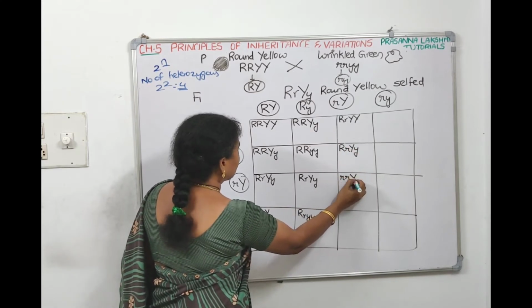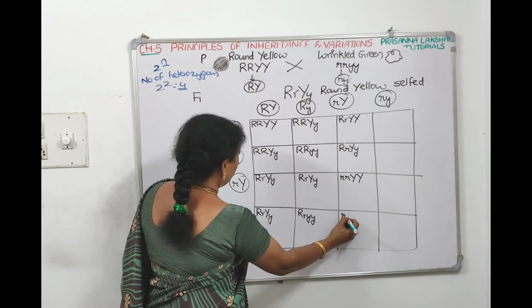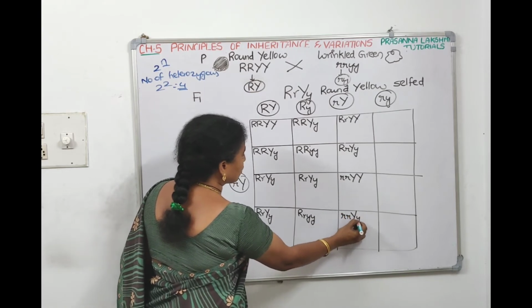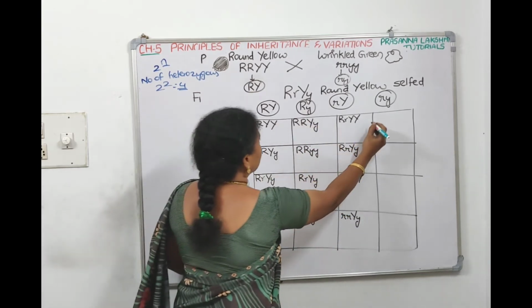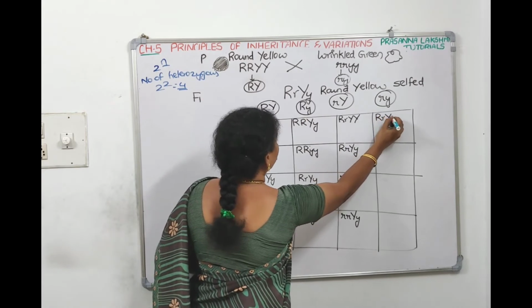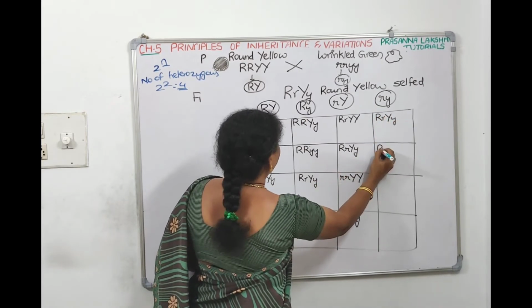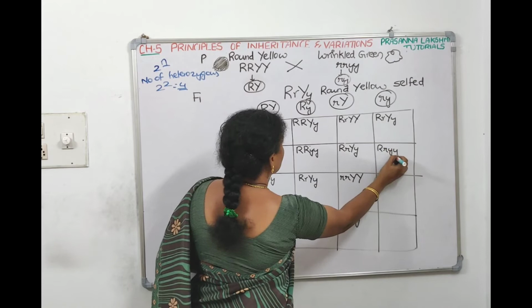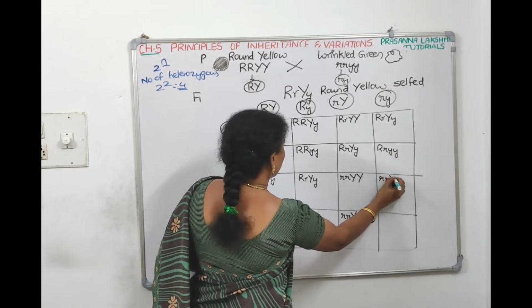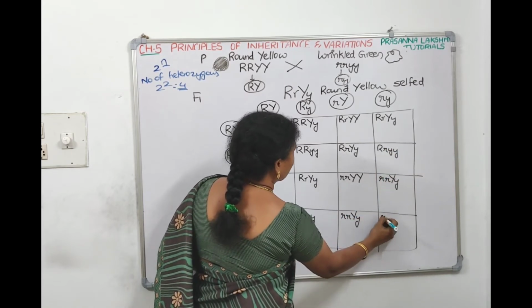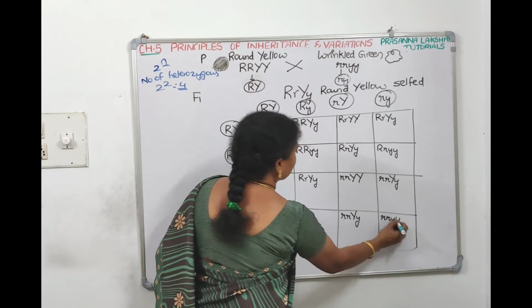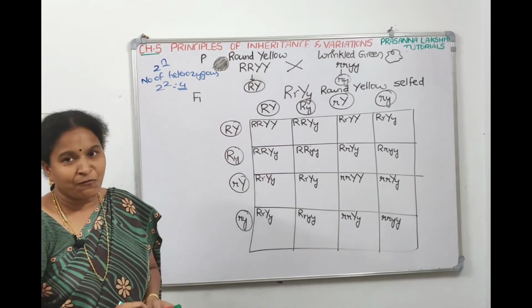Small r, capital Y, capital Y. Small r, capital Y, small y. This with this means capital R, small r, capital Y, small y. Capital R, small y, small y. Small r, capital Y, small y. Small r, small y, small y. So these are the phenotypes.